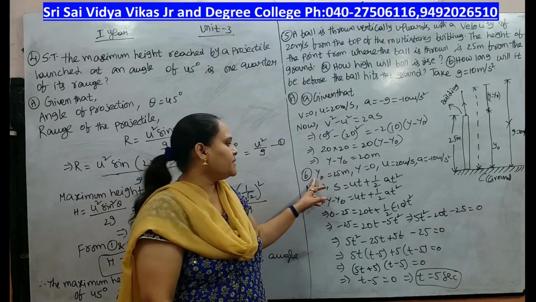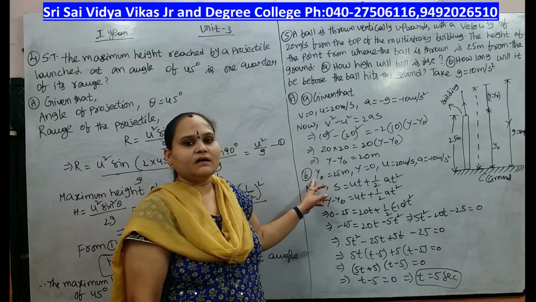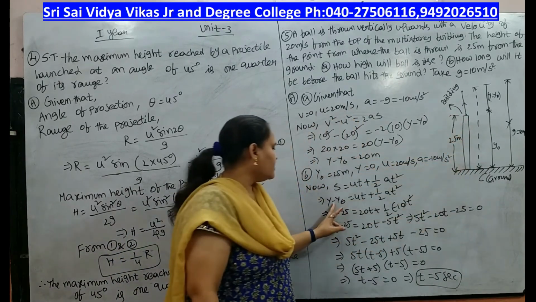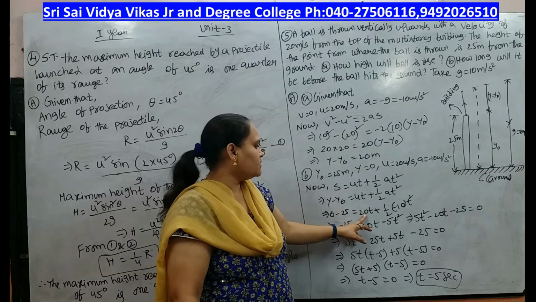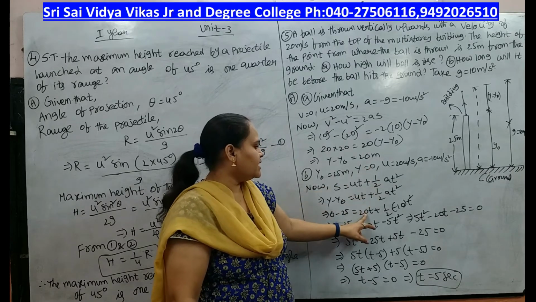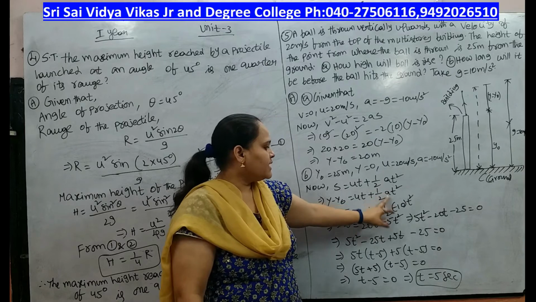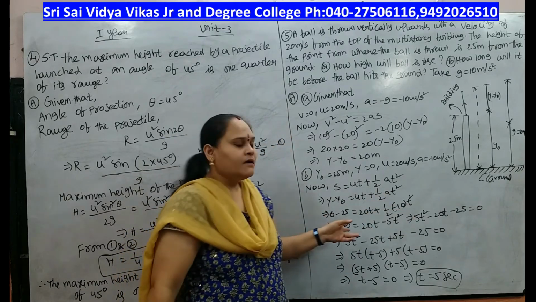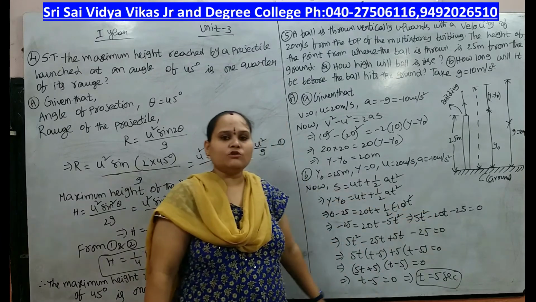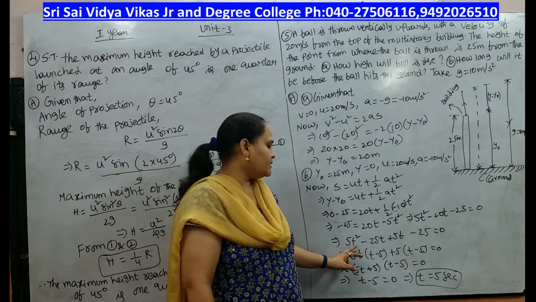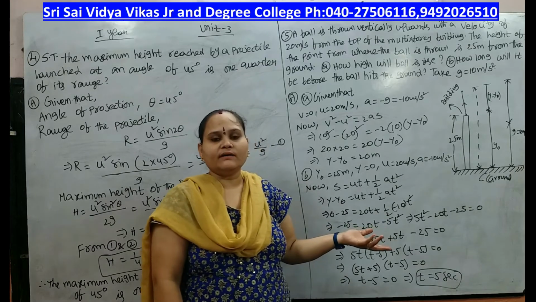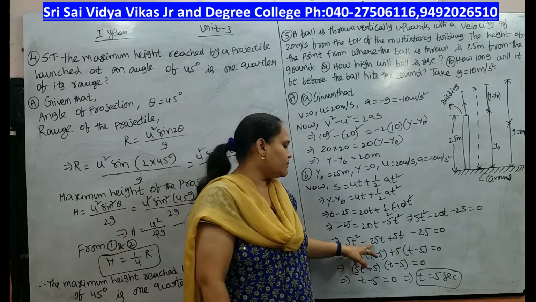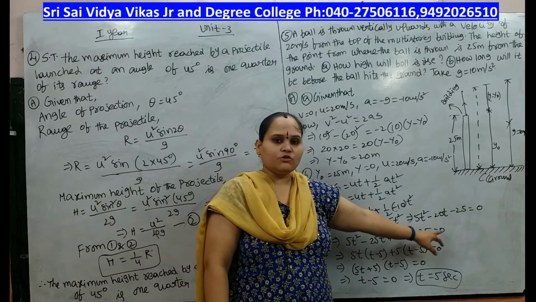So next one, part b, we can calculate from the given data. y naught is the ground height, that is 25 meters. y equals y naught plus ut plus half a t squared, where u is 20 and a equals minus 10. Substitute all these values and simplify, we will get 5t squared minus 20t minus 25 equals 0. We can write minus 20t as minus 25t plus 5t. So 5t squared minus 25t plus 5t minus 25 equals 0.